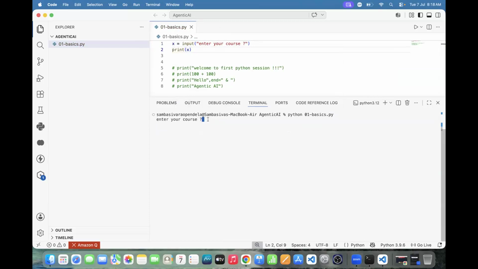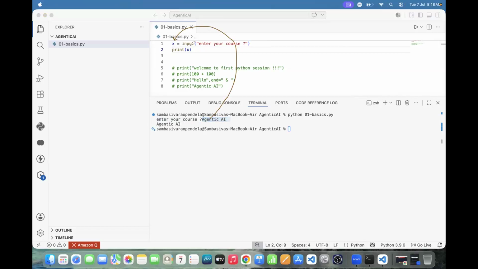Is it asking the question or not? Yes, sir. Enter your course. What is our course? Agentic AI. Whatever the Agentic AI we have, that Agentic AI is stored in x, and I'm printing that x. I'm printing the text automatically. We're able to see it.